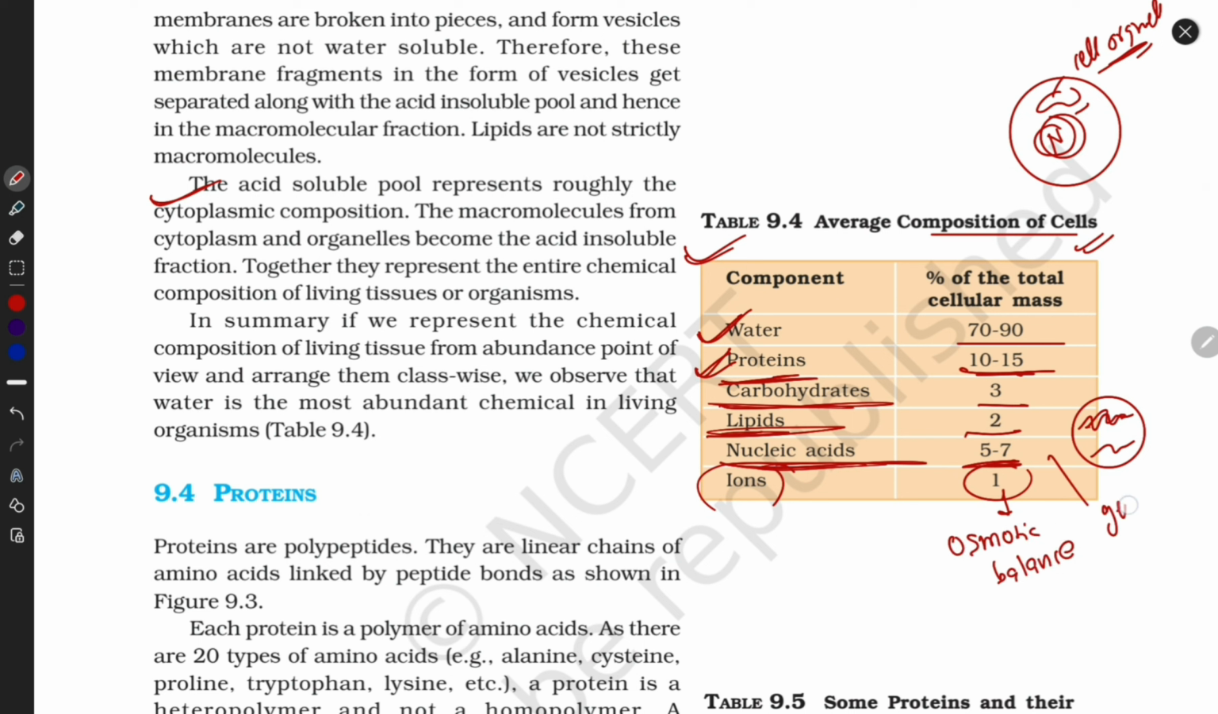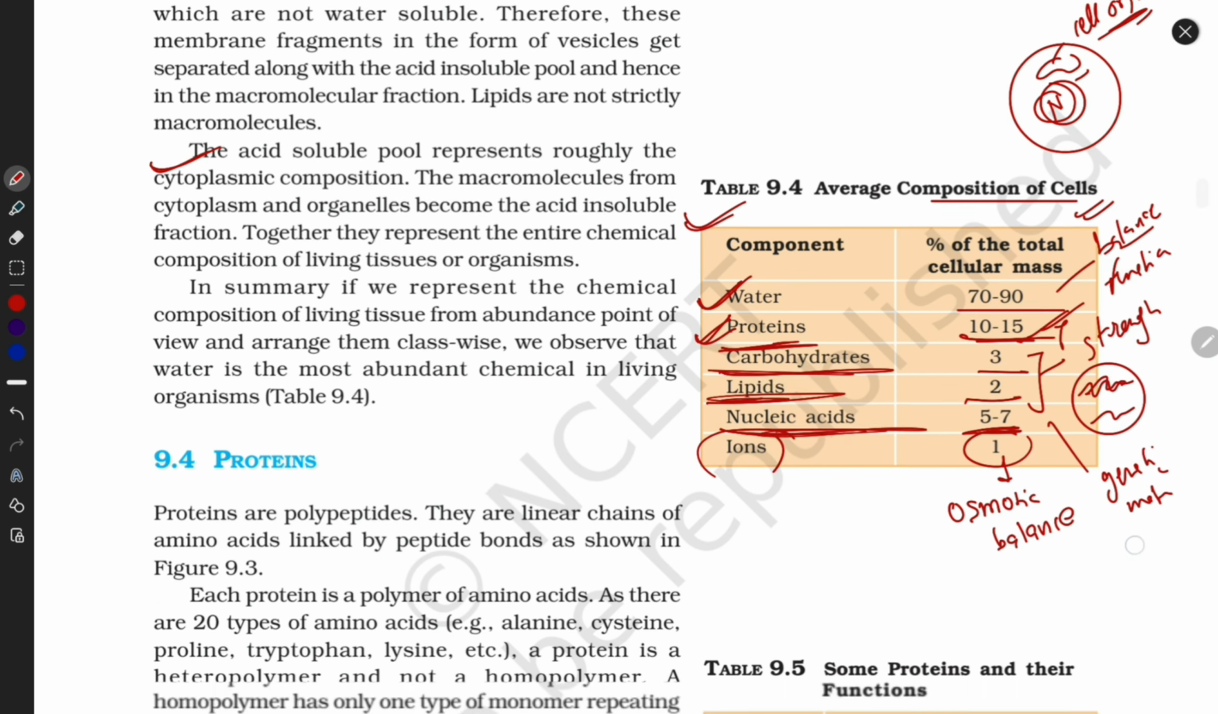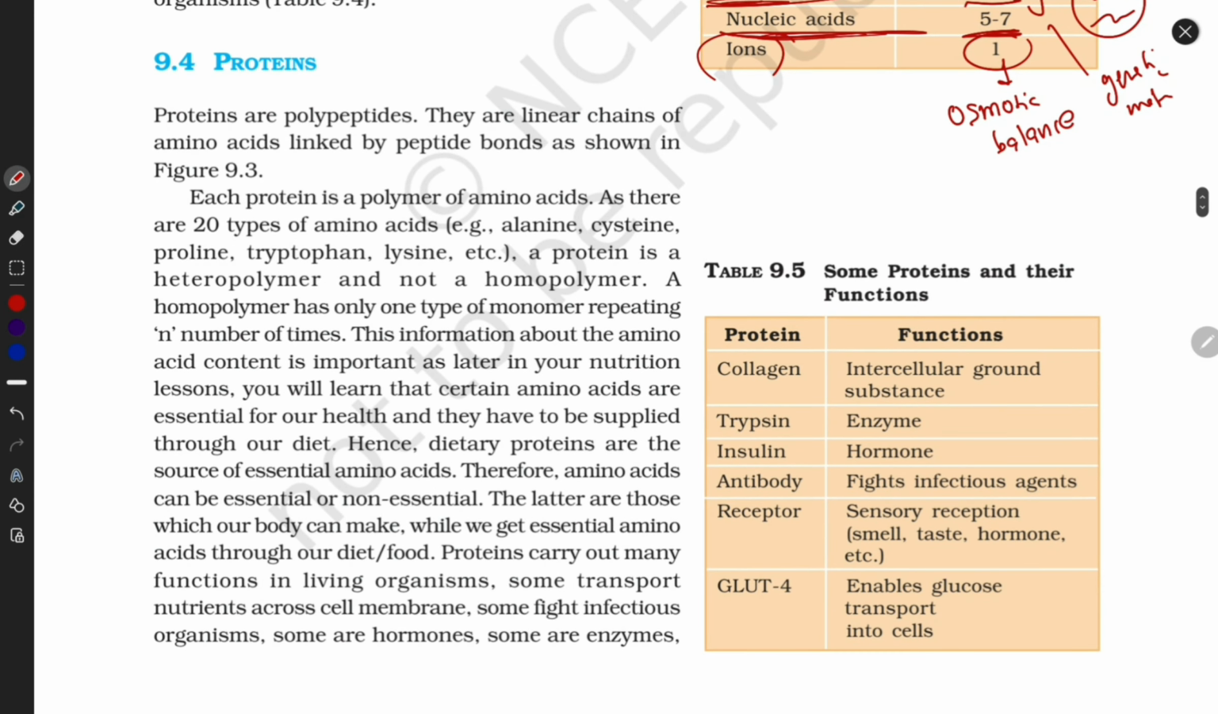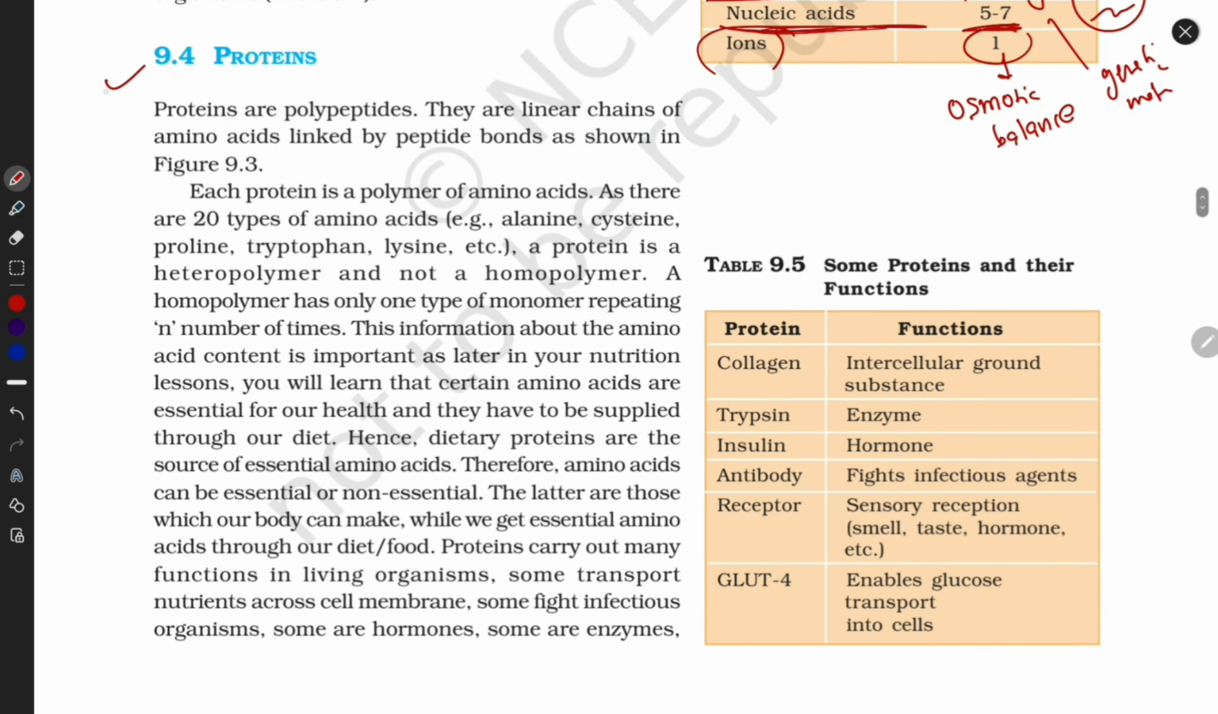Nucleic acid is the genetic material. These are responsible for plasma membrane strength. Protein is the functional unit. Water balance, everything. Now here is a little bit of description about protein. Today our topic is mainly protein.